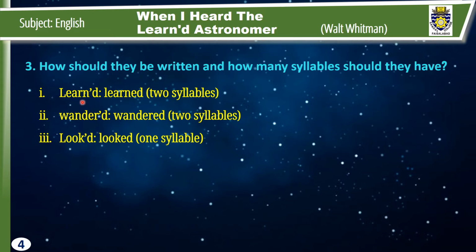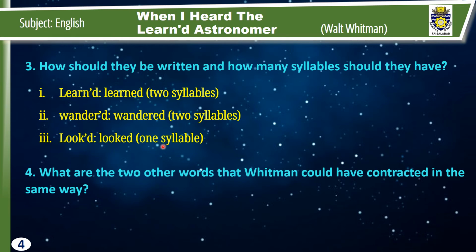So "learn'd," its full form is "learned." It has 2 syllables. "Wander'd," this is the contraction form, and this is the complete word "wandered." It has 2 syllables. "Look'd," this is the contraction form. E is missing, and there is an apostrophe over there. So it is the contraction form, and the full word is "looked." And it has 1 syllable. Number 4.